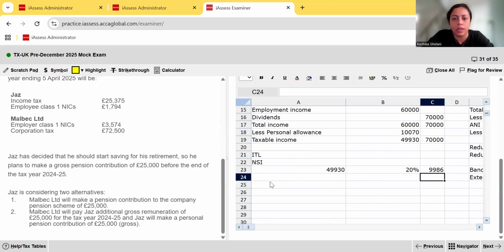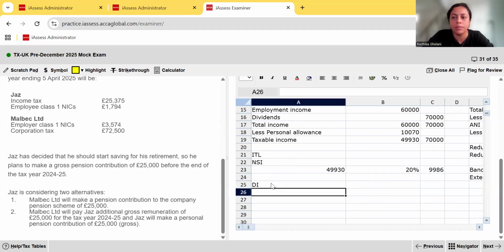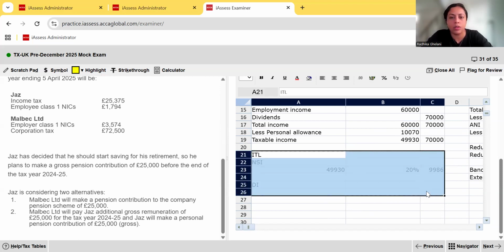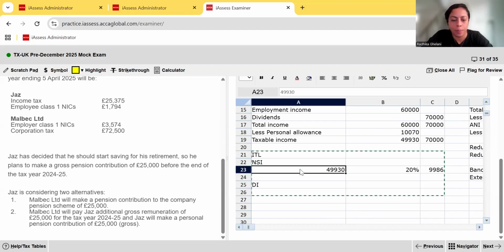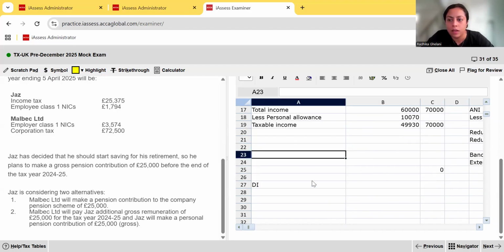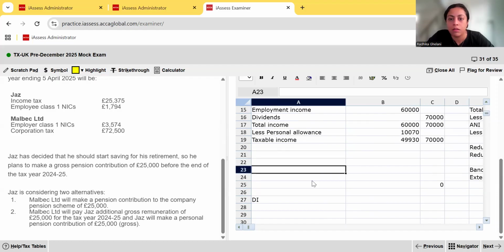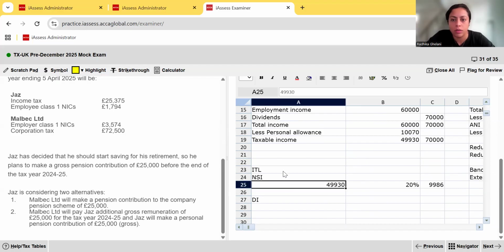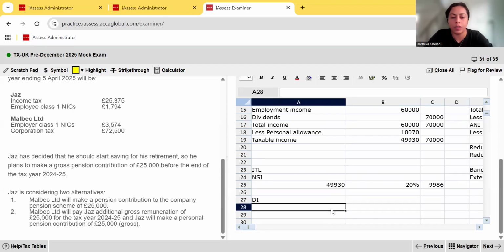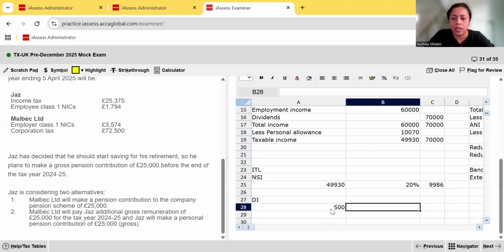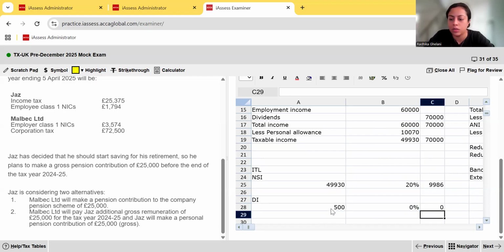We are now on dividend income. I'm going to put some space here so that we can reduce. Dividend income. Remember, the first 500 of dividend income is taxed at the 0%, the nil rate band for dividend income, isn't it? So that times that is 0, obviously.